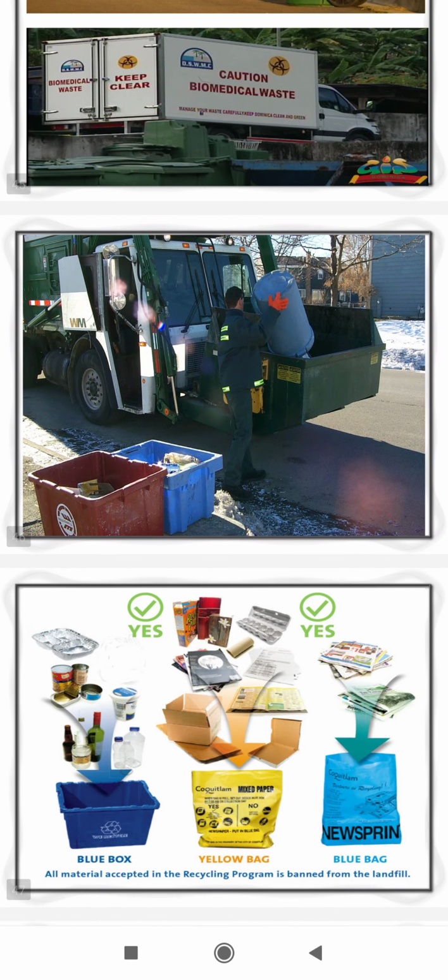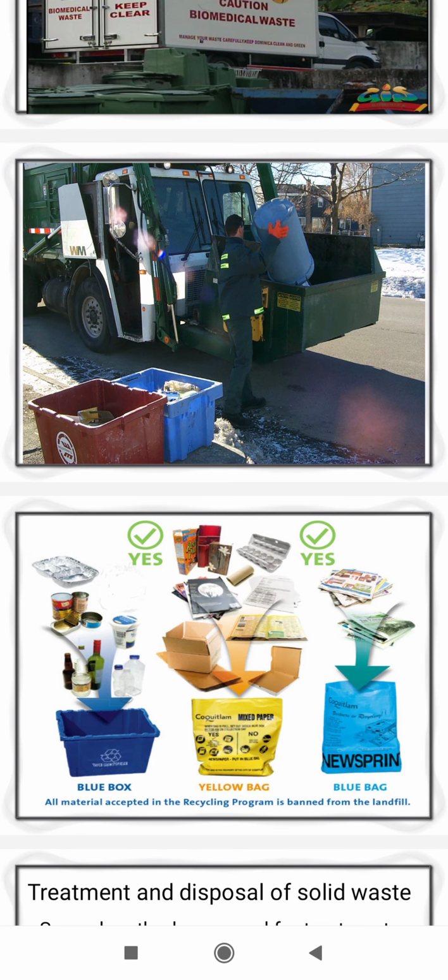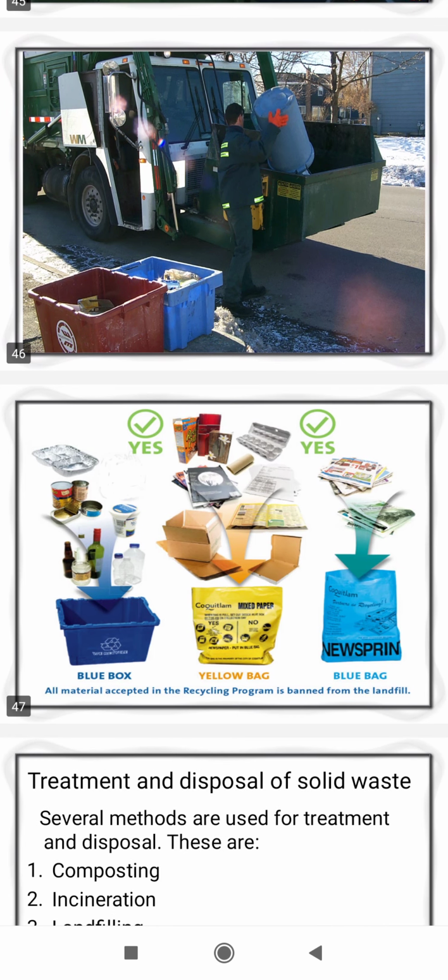After that, you can see these different color codes which are used for the collection of waste. This program is used for the recycling of waste. You can see the blue box, which is used for the collection of plastic. That plastic you can recycle and ban from the landfill.